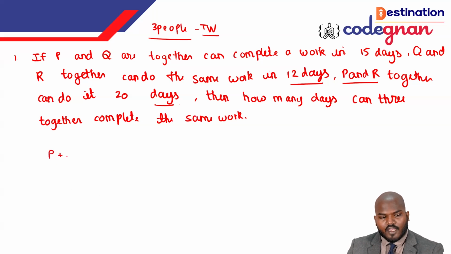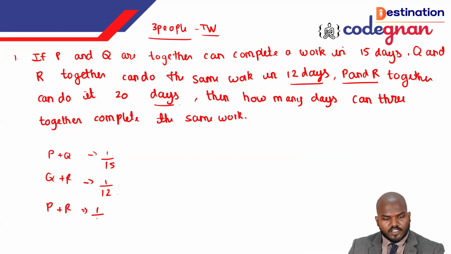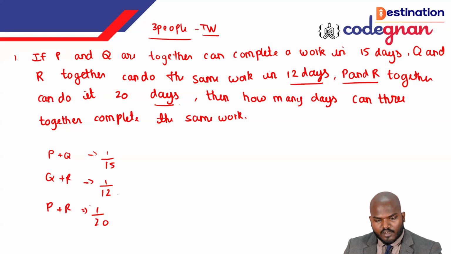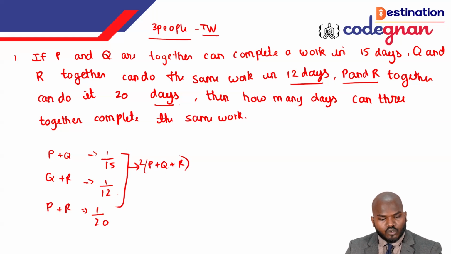So there is P and Q. Their 1 day work is equal to what? We can call it 1 by 15 directly. And Q plus R, they have given us 1 by 12 directly. And then 1 day work of P and R, they are giving us 1 by 20. So if you see this, that is PQR, 1 day work. If you combine this, we need to get PQR because we have 2P, 2Q and 2R, so you need to combine all the values like 1 by 15 plus 1 by 12 plus 1 by 20.